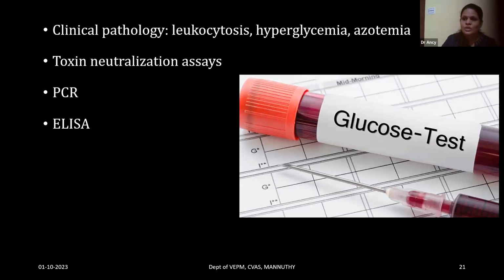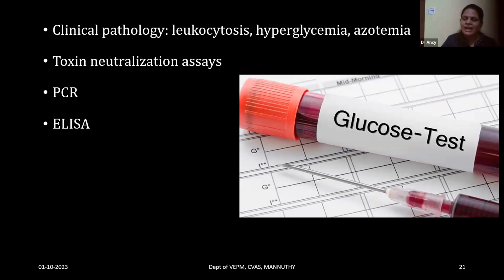This hyperglycemia is due to the mobilization of hepatic glycogen. This is seen towards the last stages of endotoxemia. There will be hyperglycemia, and acidemia can also be there. And there are toxin utilization assays for the diagnosis of endotoxemia.